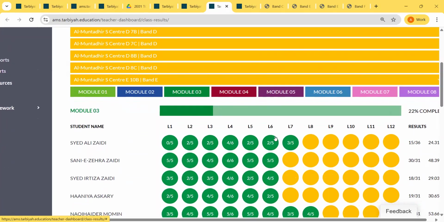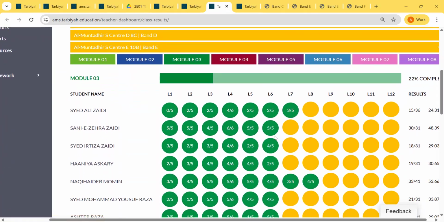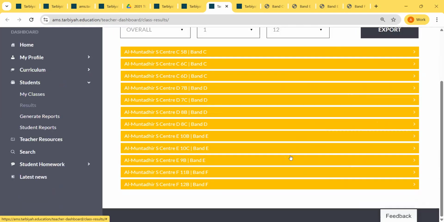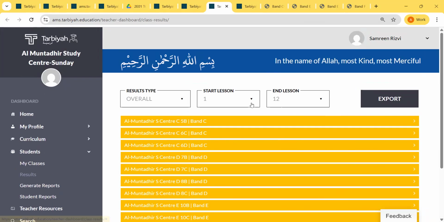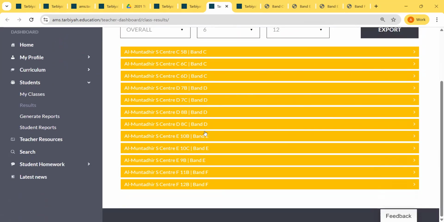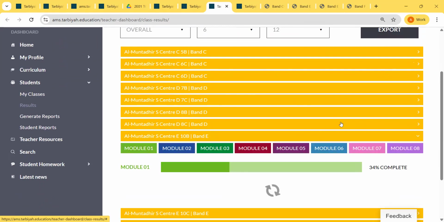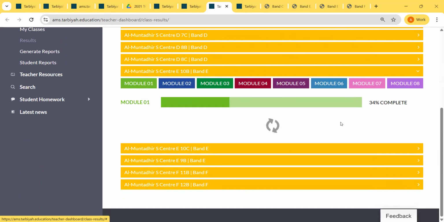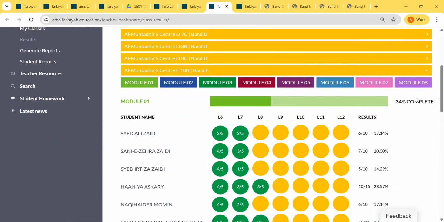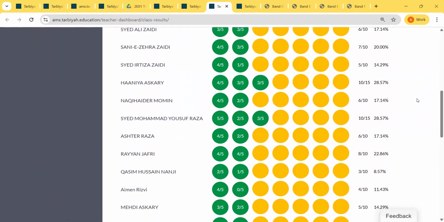Sorry, it's taking time here, but it will. So here, 6 to 12, and it's only showing me this one.